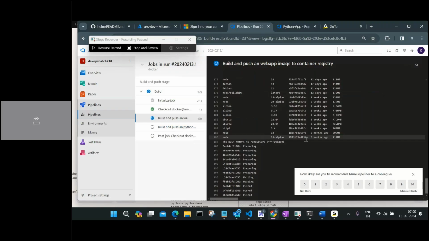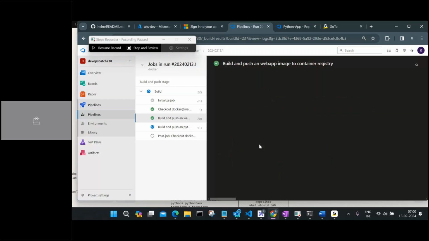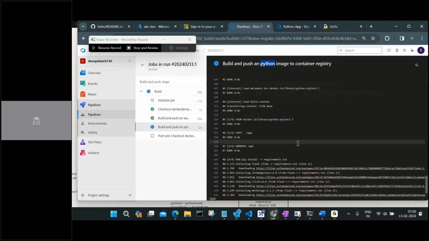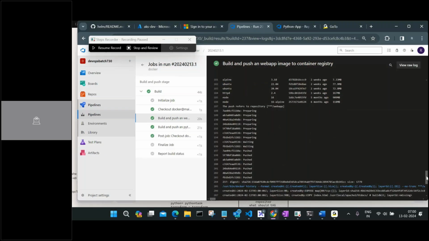Okay, so it's already started creating these things. So it is first doing the build and push of the image. Now it is doing the Python image. First it did the web application, then it is doing the Python image. Let's see. So web app is definitely there. So we can see that it created, and then the ID of that one was 237. Let's see. Okay. So both things are completed.